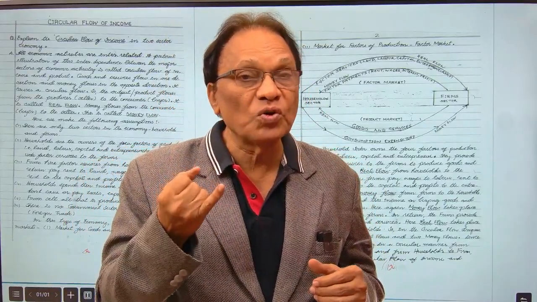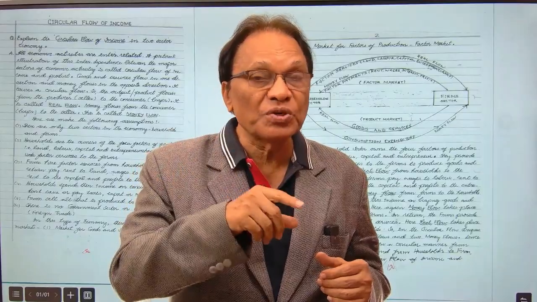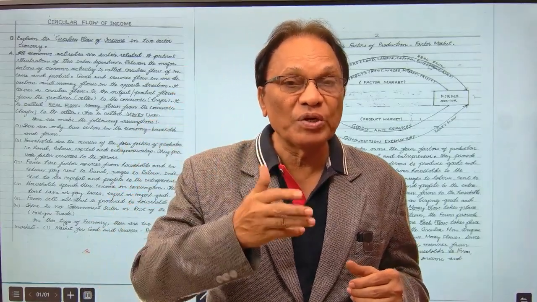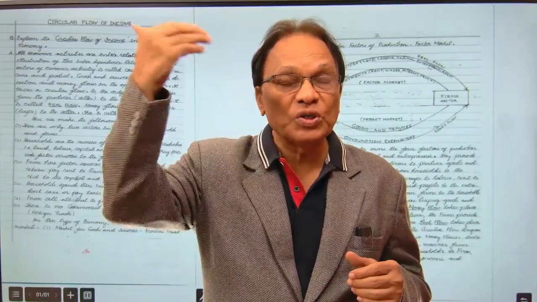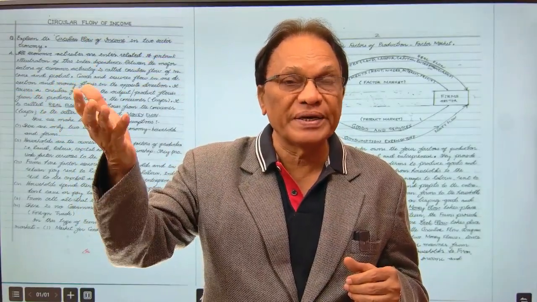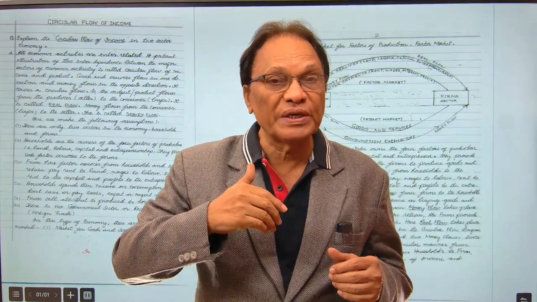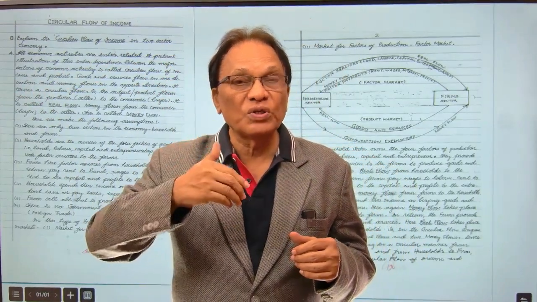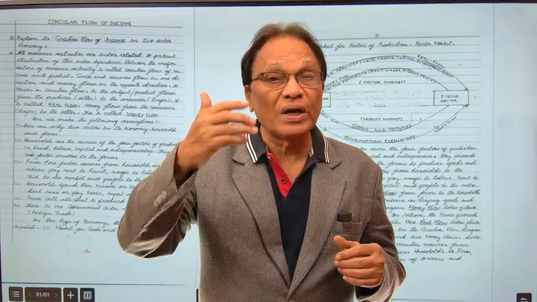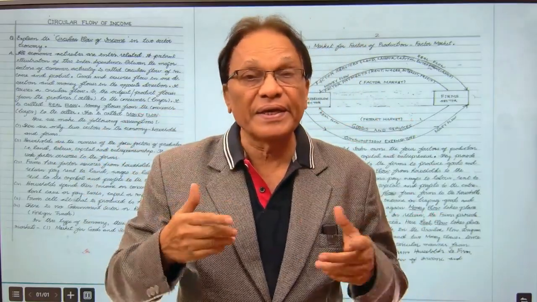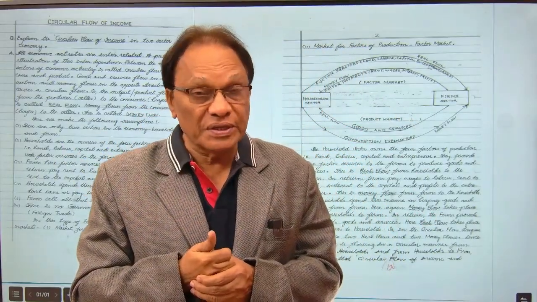Maybe households to firms, firms to households, households to the government, government to households, households to the rest of the world, that is foreign trade, or from other countries money comes to households in India, or households to government, households to firms, firms to government, government to firms. Anything can happen in a circular manner.